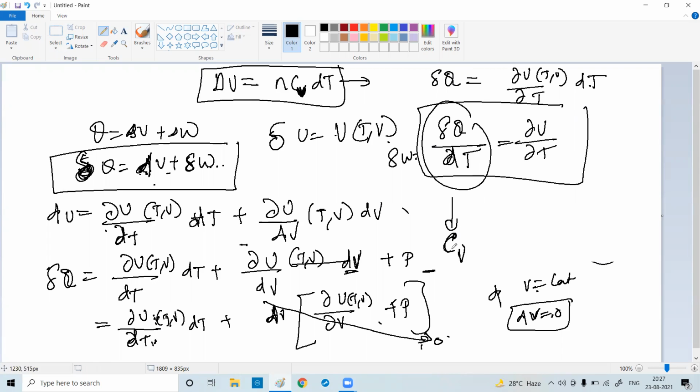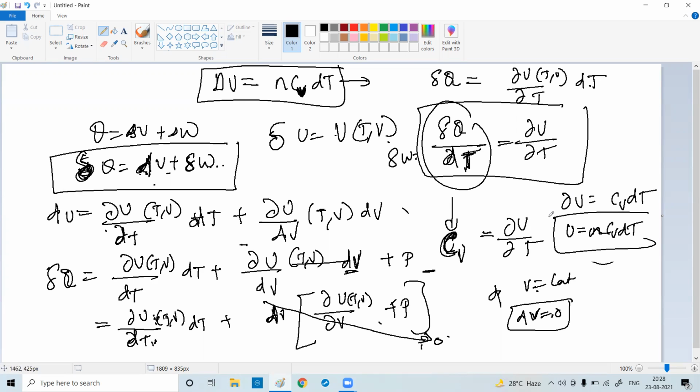CV, specific heat capacity at constant volume. Why? Because temperature is changing, so it is constant volume. This equals ∂U by ∂T. Understood? So what will be dU? Your dU will be CV dT. So U equals n CV dT, for n moles it will be n CV. That's it. Not required, I just wrote it down if you want to understand. Otherwise, you can ignore. I just wanted to prove how it came.